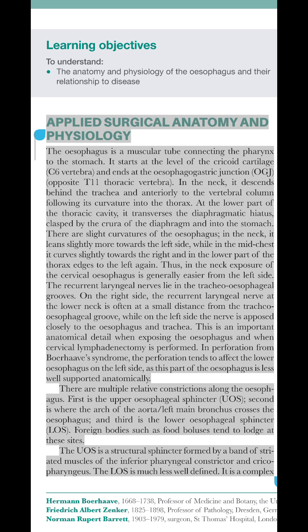The esophagus is a muscular tube connecting the pharynx to the stomach. It starts at the level of the cricoid cartilage, C6 vertebra, and ends at the esophagogastric junction, OGJ, opposite the T11 thoracic vertebra. In the neck, it descends behind the trachea and anterior to the vertebral column, following its curvature into the thorax. At the lower part of the thoracic cavity, it traverses the diaphragmatic hiatus, clasped by the crura of the diaphragm, and enters the stomach.